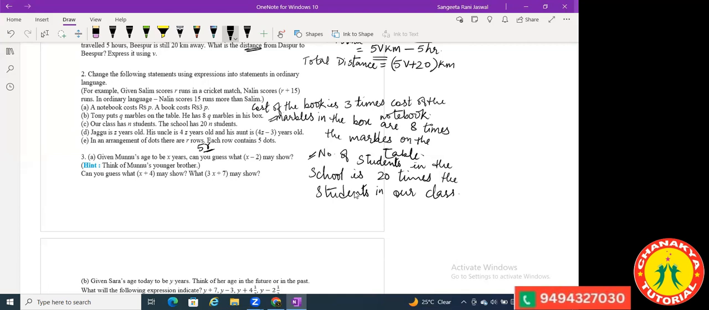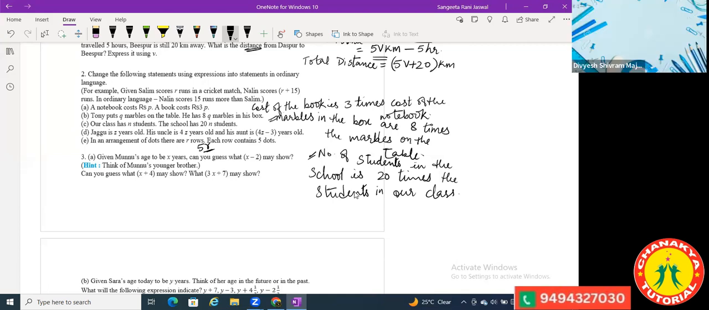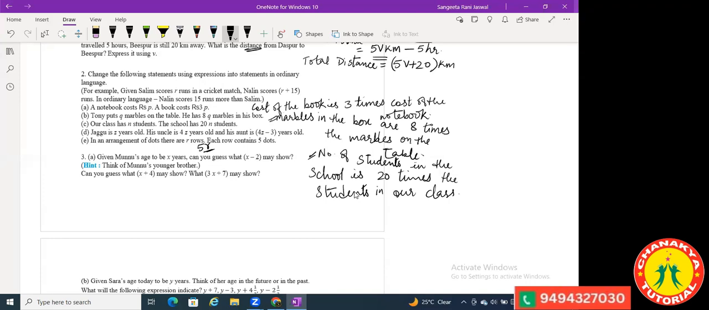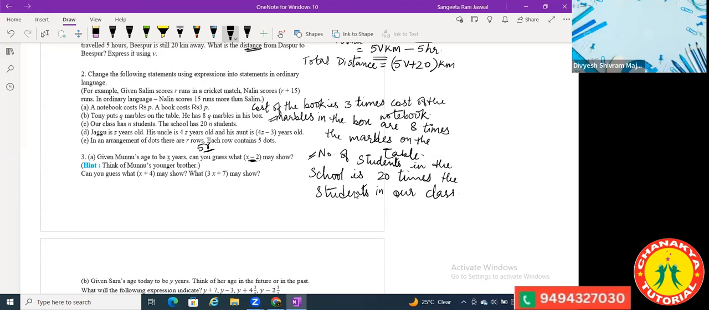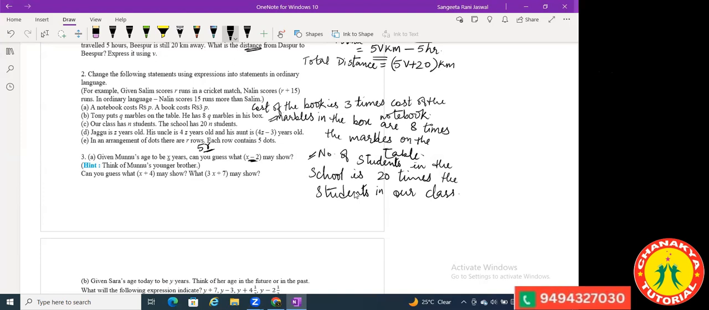Okay. If Munu's age is X years, X minus 2 is somebody else, that means that somebody else is 2 years younger than Munu, is it? Yes, ma'am. Think of Munu's younger brother. So Munu's younger brother is 2 years younger than Munu.